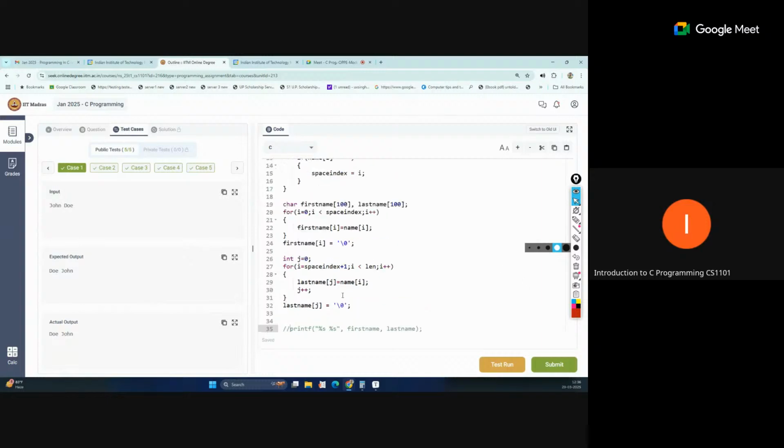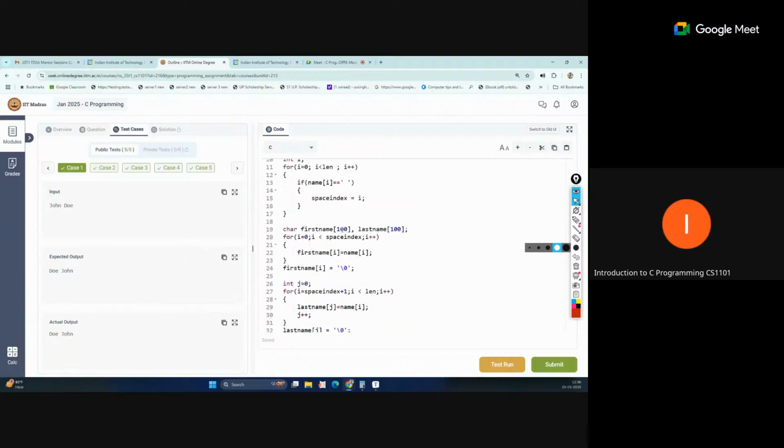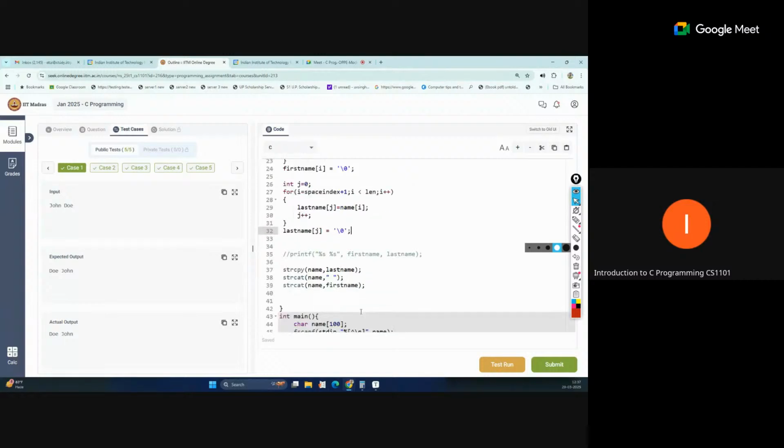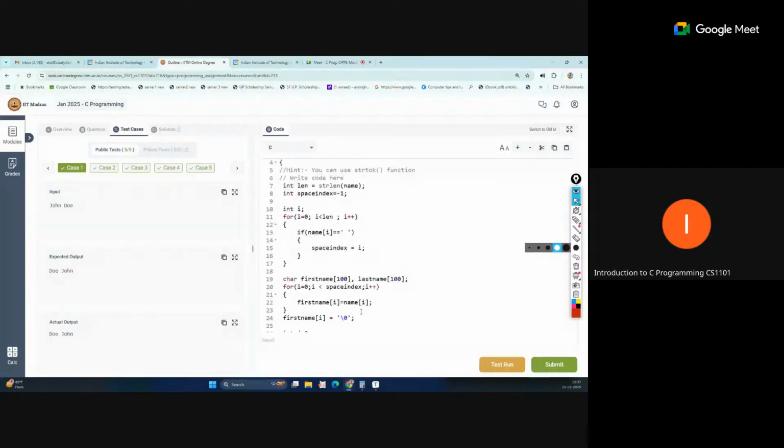Okay. So yeah, this was the mistake because we are taking a new array. So the indexing should start with 0 when we are storing, but for the name pointer we should read the character from the second word at that index. So that index we cannot take the same. So we take another j value starting from 0, but for assigning the character, we are taking the same I value equal to start space index plus 1. So now the value will be assigned in this way. So this is okay. This is the way to solve this. You can take it like this.